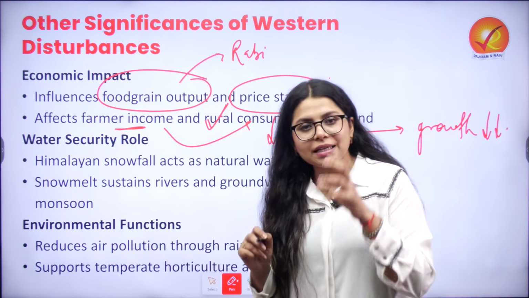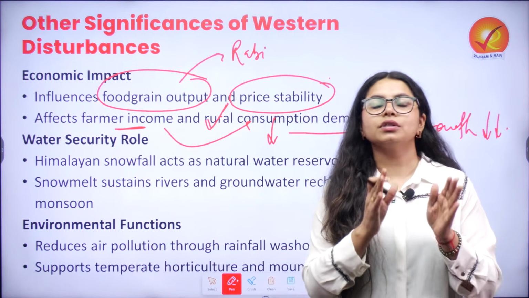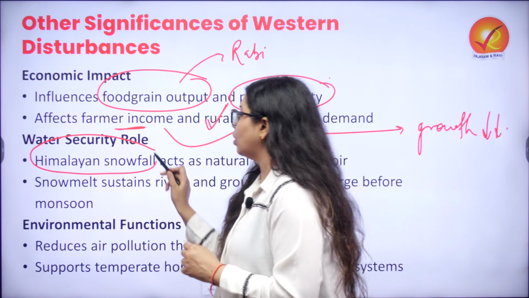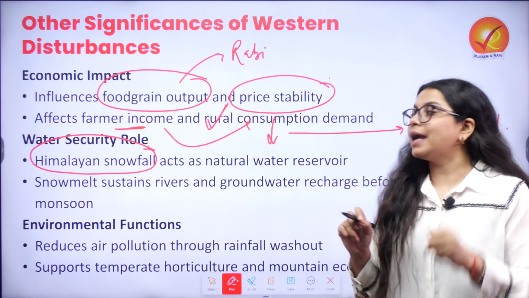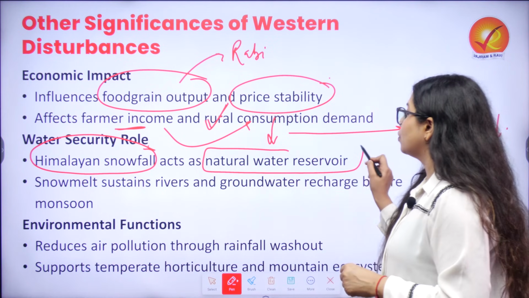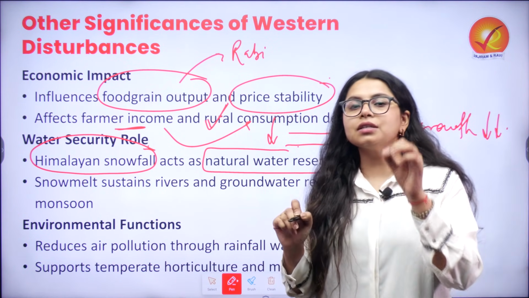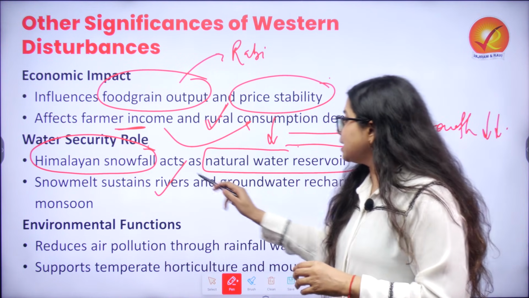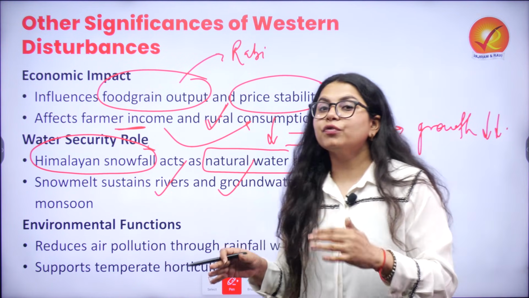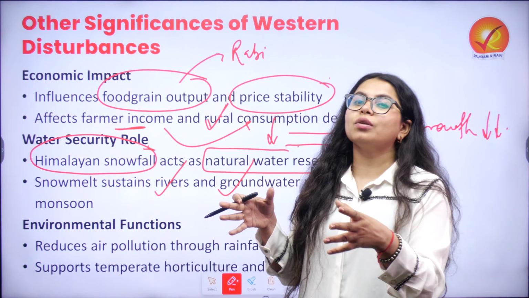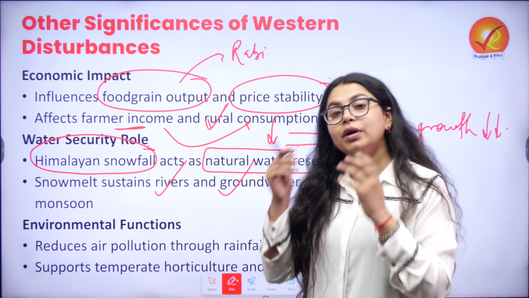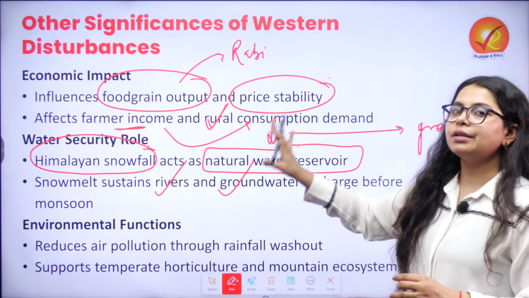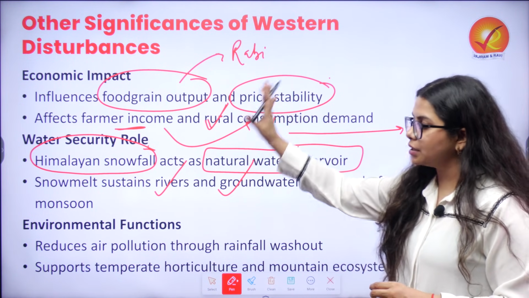Other than that, this rainfall also has a hydrological angle involved, where it is responsible for Himalayan snowfall. Now this snowfall acts as a natural water reservoir, and this is the snow melt. After this snowfall, the snow melt ensures rivers and groundwater recharge before monsoon, because monsoon is almost 4 to 5 months from now entering India, and the sustenance of water is done through this particular snowfall.